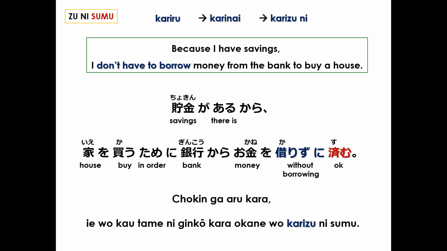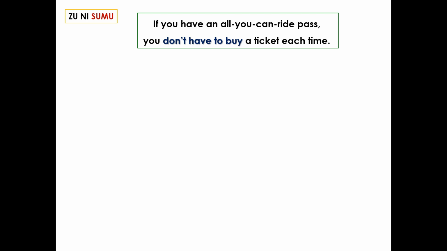Because I have savings, I don't have to borrow money from the bank to buy a house. Now, the pseudo noun tame ni denotes purpose, and you can review this conjugation in lesson 67. If you have an all-you-can-ride pass, you don't have to buy a ticket each time. Don't have to buy. To buy is kau. Negative, kawanai. Without buying, kawazu ni.